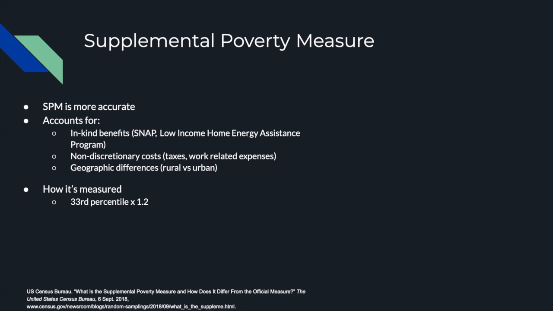The SPM is currently measured by finding the 33rd percentile of what the average American spends each year on food, clothing, shelter, and utilities. This number is then multiplied by 1.2 in order to account for other costs, which produces the threshold at which a family is considered impoverished or not. This threshold is a better judgment of who is actually experiencing poverty because it looks at more than just income.